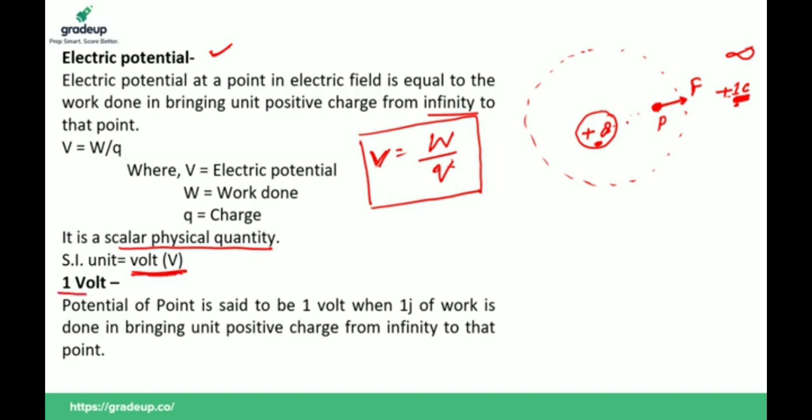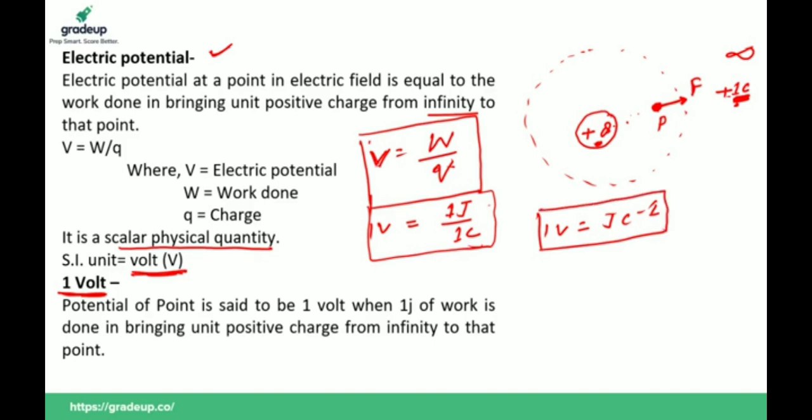Now if you want to define 1 volt, then V is equal to W upon Q. Potential at a point is said to be 1 volt when 1 joule of work is done in bringing 1 coulomb of charge from infinity to that point. So 1 volt is equal to joule per coulomb. This is very important. This question has been asked in various competitive examinations.